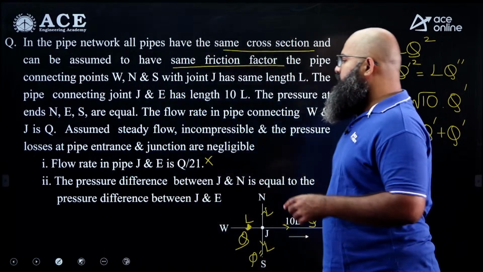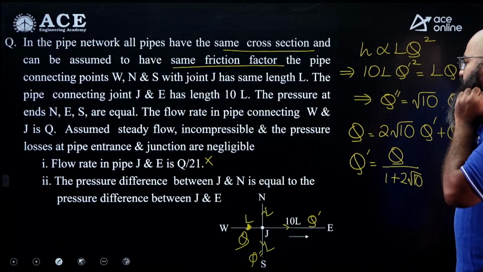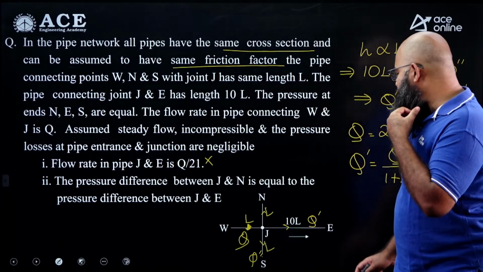Look at the second statement over here. The statement is the pressure difference between J and N is equal to the pressure difference between J and E.